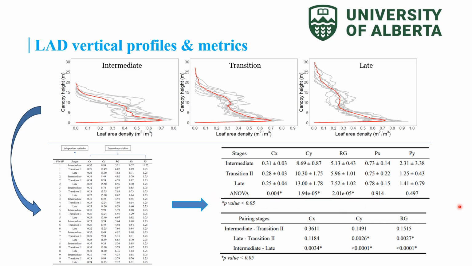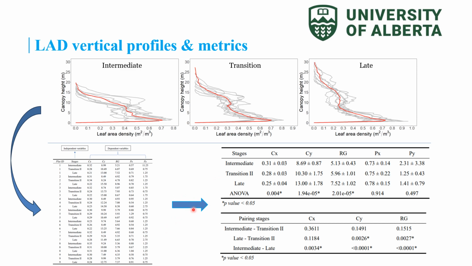The result from ANOVA shows that different stages are not significantly different in Px and Py. The reason is if we go into the field, we can see all those plots in intermediate, transition, and late are covered by dense shrubs and grasses and short trees. So that's why the peak is at the bottom in the leaf area density profile.